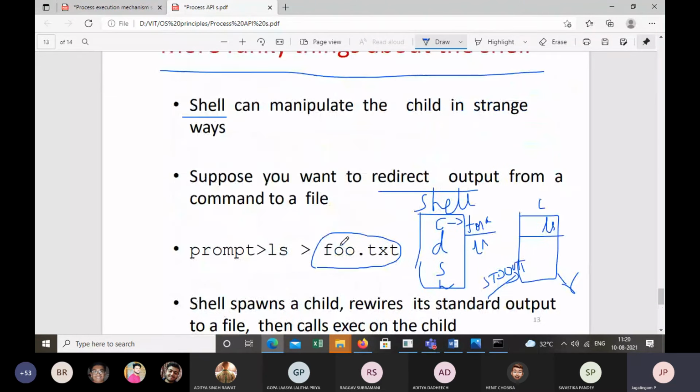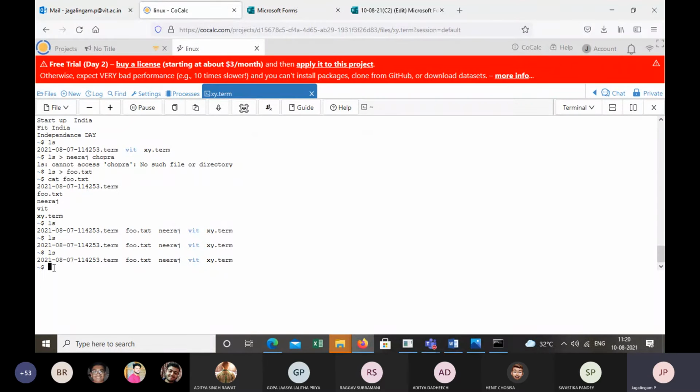You have a code. So how can we do this? Suppose, let's say that ls is a command. I want to execute this. After execution, the output is to be stored in foo.txt. Can you see the screen? Can you see my command?